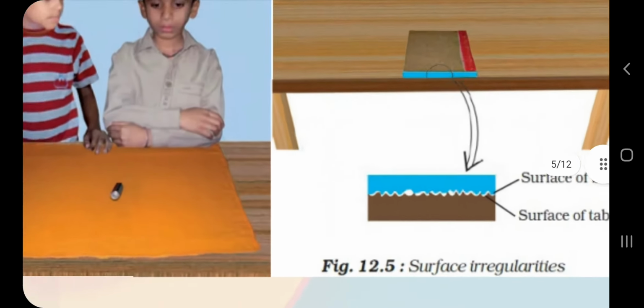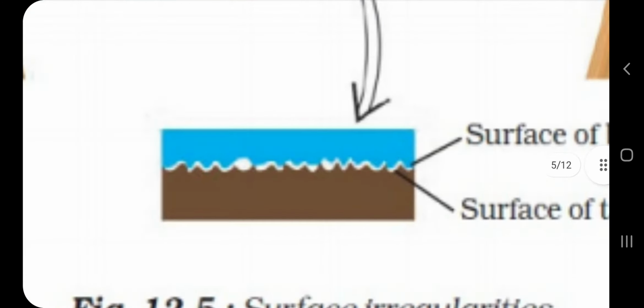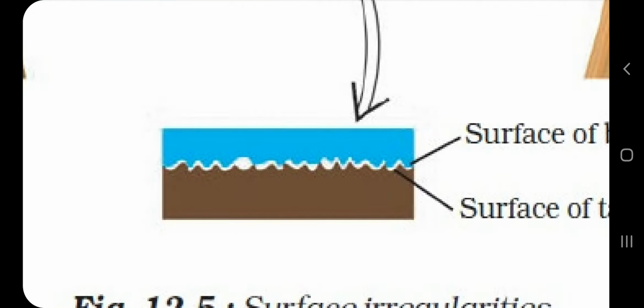This is the reason. When you see surfaces, they look smooth. Every surface looks smooth at a distance, but when you observe closely, your walls, even your paper, your copy, cardboard, if you see very minutely, you will find some type of roughness.